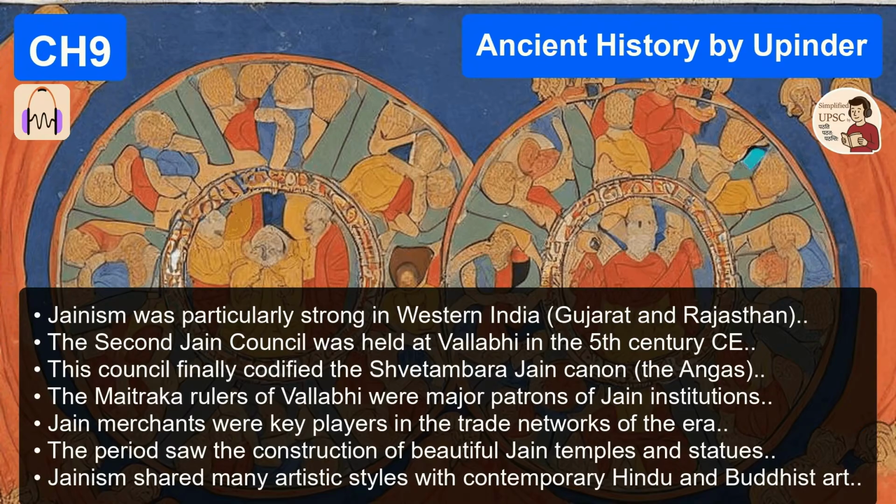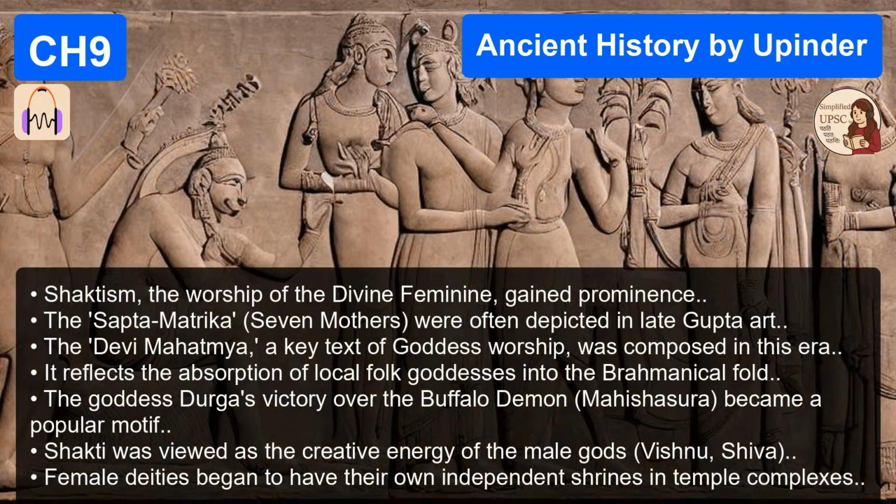But the Vakatakas didn't lag behind in patronage, did they? They gave us Ajanta. Well, they patronized the later, and perhaps most beautiful, phase of Ajanta. The earlier caves are Satavahana, but the Vakatakas are responsible for caves like Cave 1 and Cave 19 and the breathtaking paintings inside them. The Padmapani Bodhisattva. The Padmapani Bodhisattva in Cave 1. The expression of compassion on his face, the subtle shading, the sheer elegance of it. It's arguably the pinnacle of ancient Indian painting.